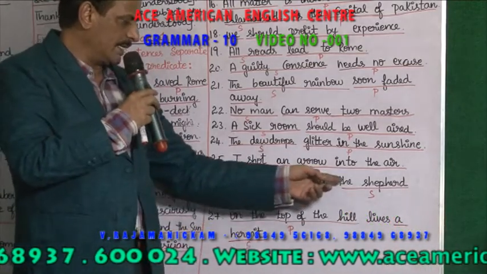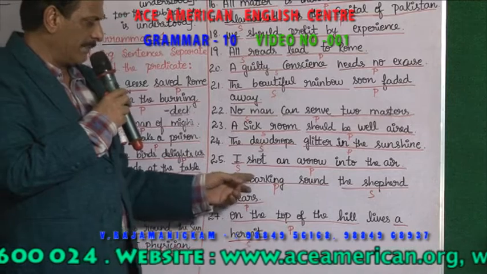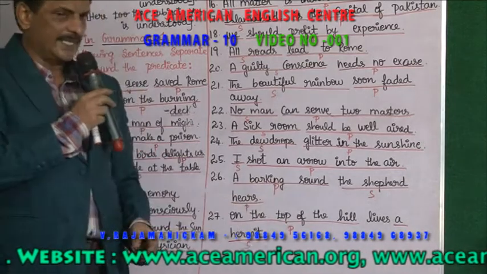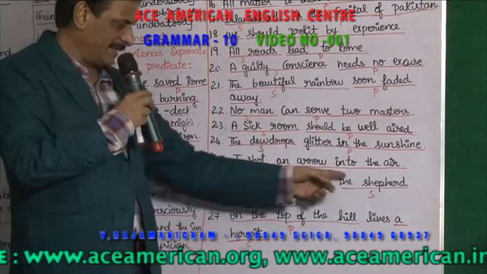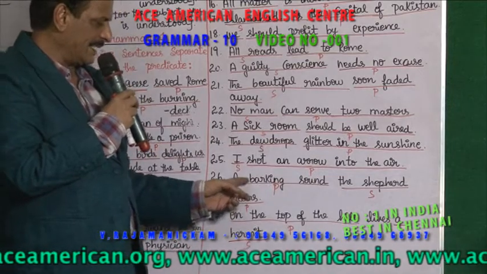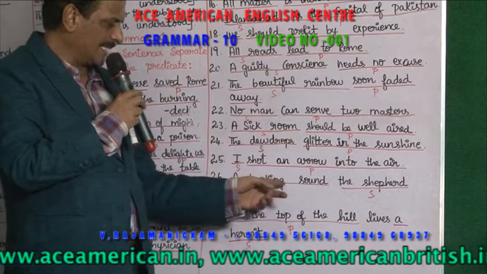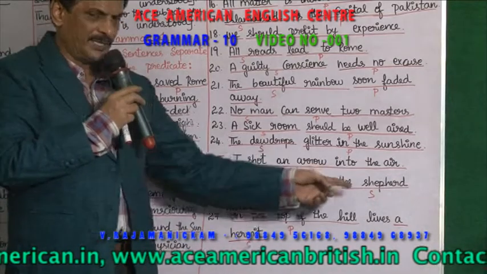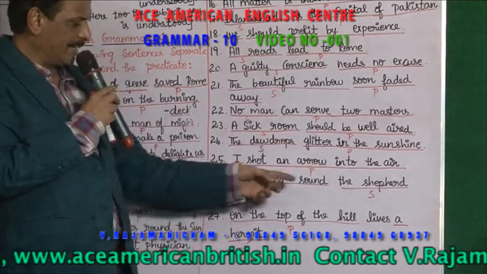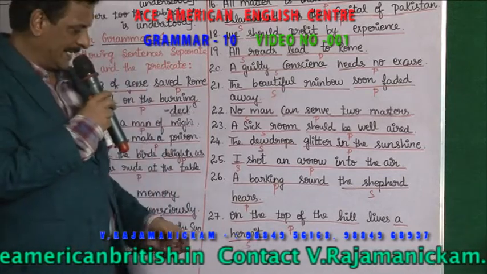A barking sound the shepherd hears. So which is the subject? The shepherd is the subject. Hears a barking sound becomes the predicate. So, a barking sound the shepherd hears. The shepherd is the subject. Hears a barking sound becomes the predicate.